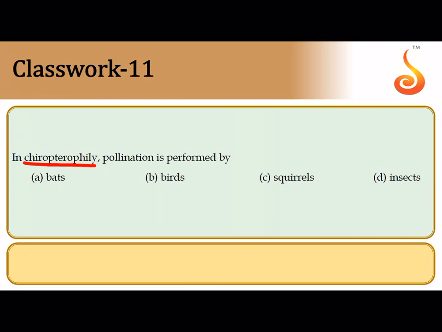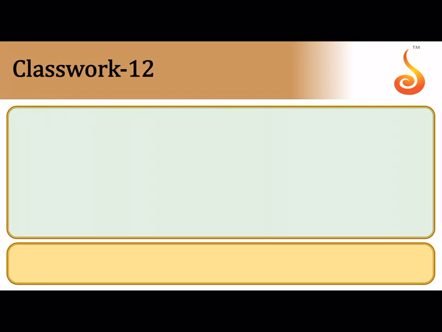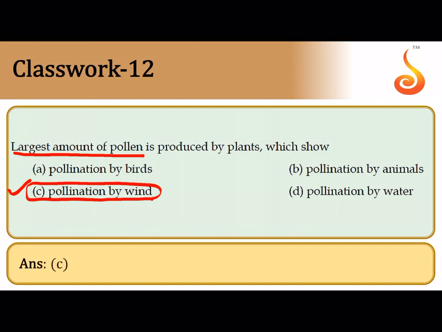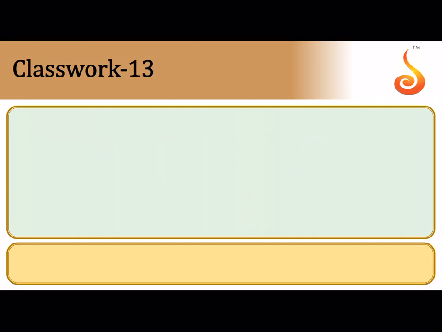Chiropterophily refers to pollination by bat. So the correct answer is option A. Largest amount of pollen. In which type of pollination do you think largest amount of pollen is carried? That is because why should the plant produce largest amount of pollen? To increase the chances of pollination, and this is seen in anemophily. The kind of pollination that is mediated by wind is referred to as anemophily. So the correct answer is option C.